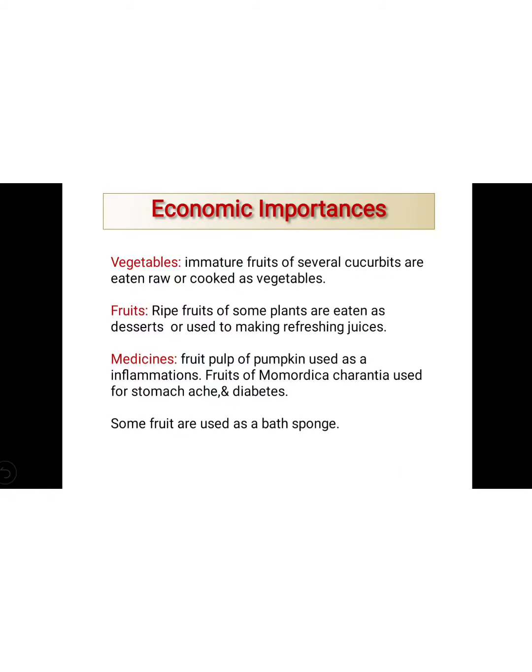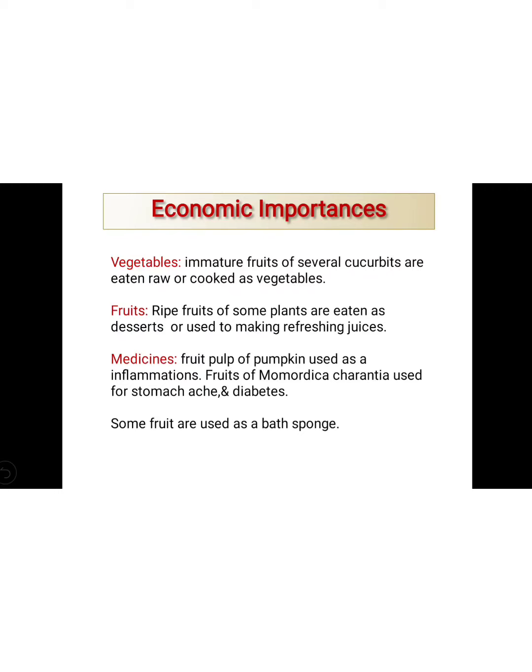Next, the economic importance. The vegetables are the immature fruits of several cucumbers, used raw or cooked as a vegetable. Most of the Cucurbitaceae plants are used as vegetables, and some are used as fruits. The ripened fruits of some plants are eaten as a dessert or used to make refreshing juice.